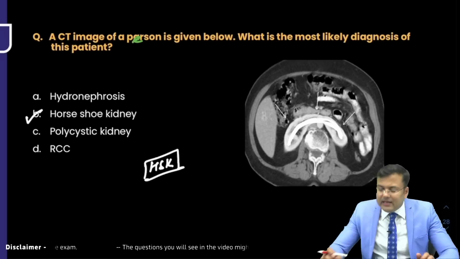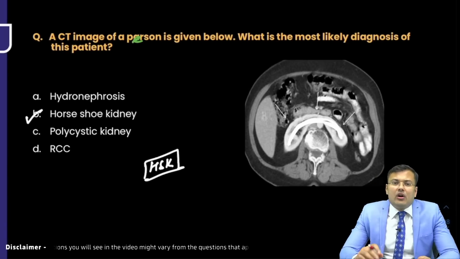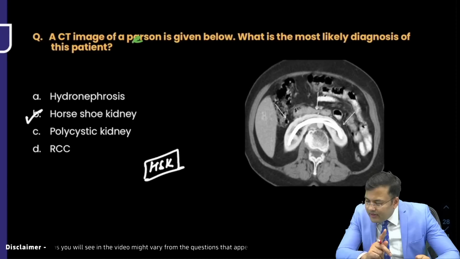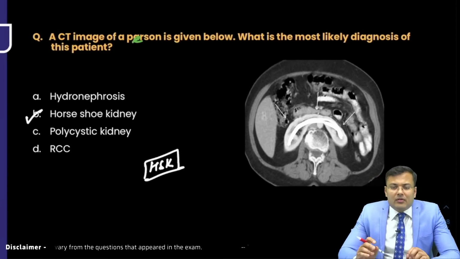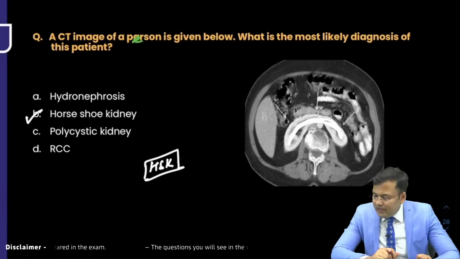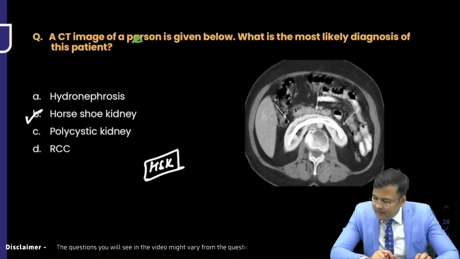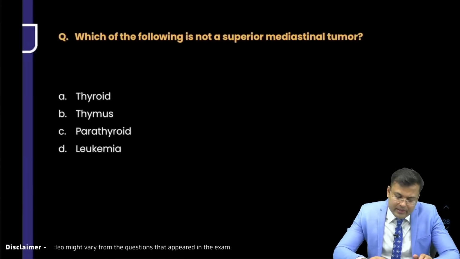Ashok wants to say that, sir, there was no such question. There was one question showing staghorn calculi, and the treatment of staghorn calculi was asked. I'm asking you, tell me, staghorn calculi question was there. On X-ray, there was one staghorn calculi. I'm asking you. Muhammad wants to say that, sir, same question was there. Okay, ureteric stones. Okay, fine.